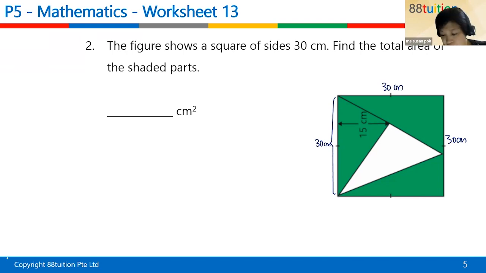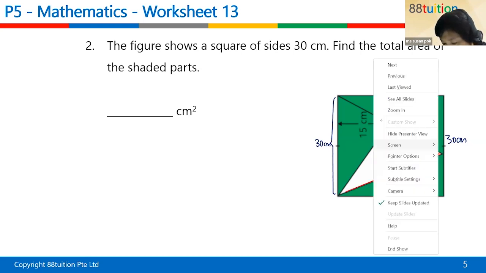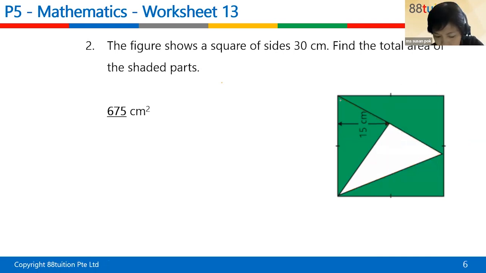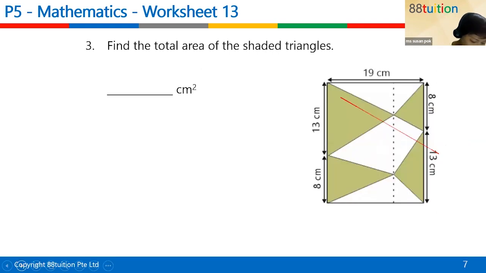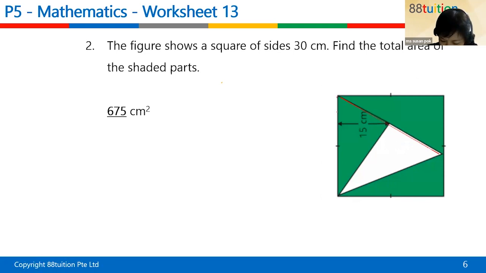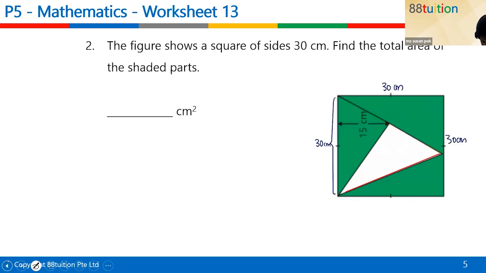I have the area of the triangle here first. Maybe I do this clearer because it's not so clear. Got to come here again.